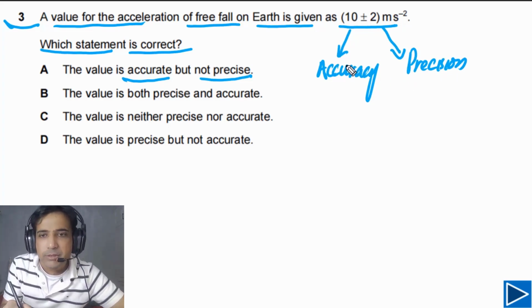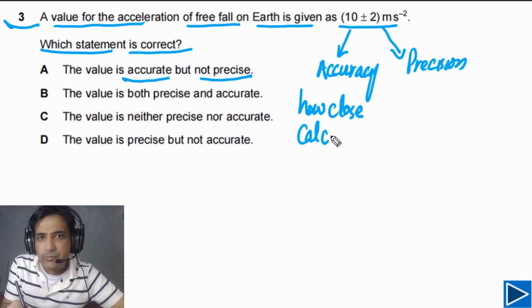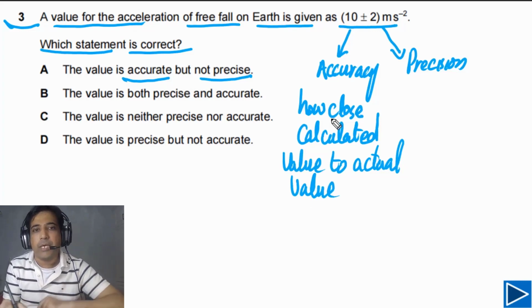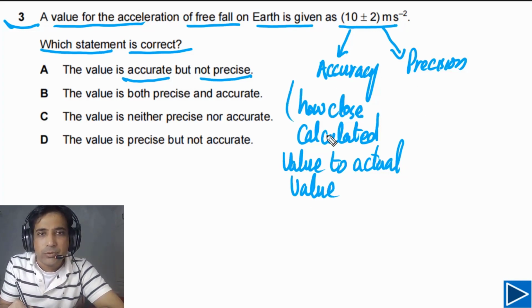Accuracy simply means how close the calculated value, or we can say the measured value, is to the actual value. So this is how we can define accuracy.